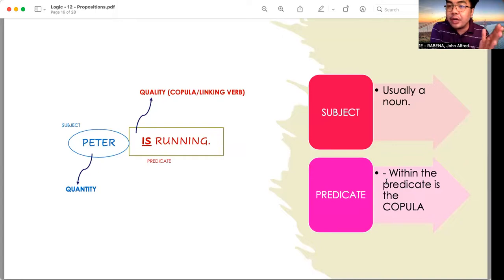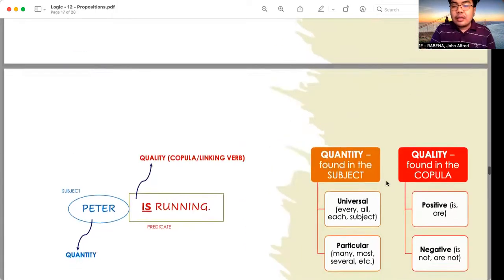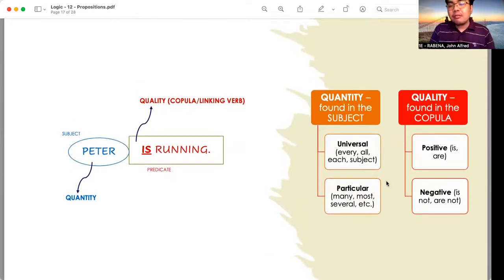Okay, the other word for linking verb is copula. Again, when we say quantity, there are two types of quantity: universal and particular. When we say universal, these are indicated by the words every, all, each. Example: all Paulinians are beautiful or intelligent.